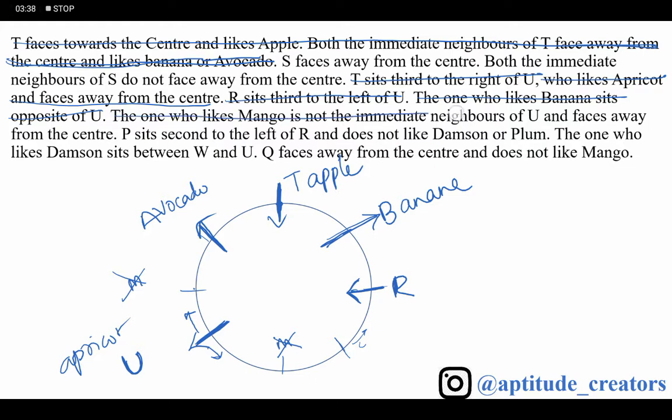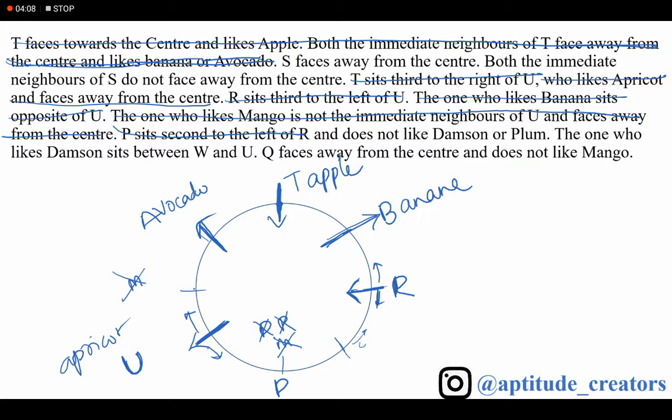Next, Q faces away from the center. P sits second to the left of R. This is nothing but right and this is nothing but left with respect to R. This is nothing but P. P sits second to the left of R. P does not like damson or plum.